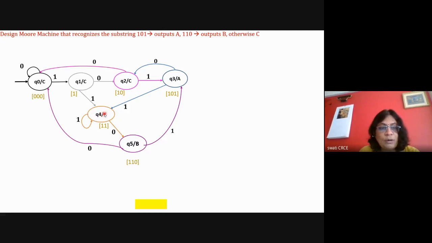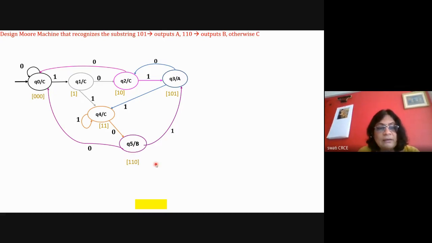Now in Q4, one transition for 0 is done. But if there is any 1 here, then it is becoming 111, 1111 and so on. So after that, with any number of ones, if 0 comes, B should be there. So it will be a loop here. So the missing transition is done. Now in Q5, both the transitions are missing. So in Q5, if it is 110, and after that there is any 0, it is becoming 1100. So it has to start again for 101 and 110 to create A and B.